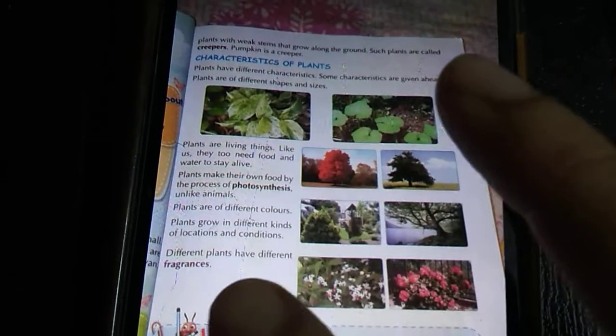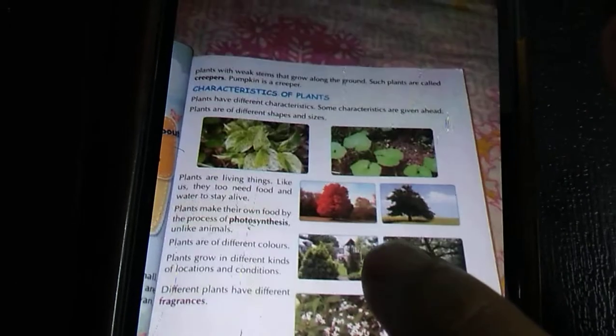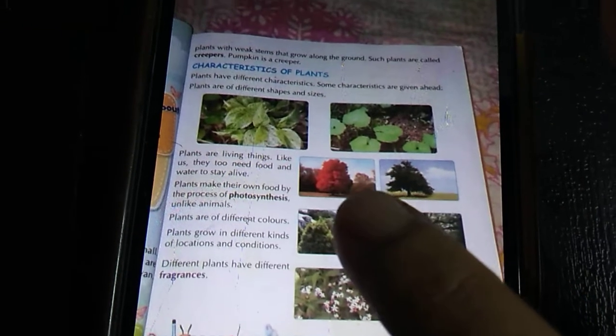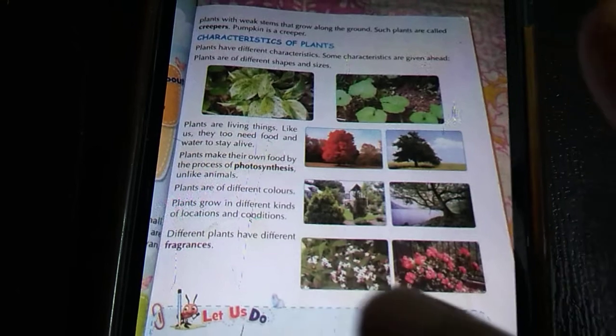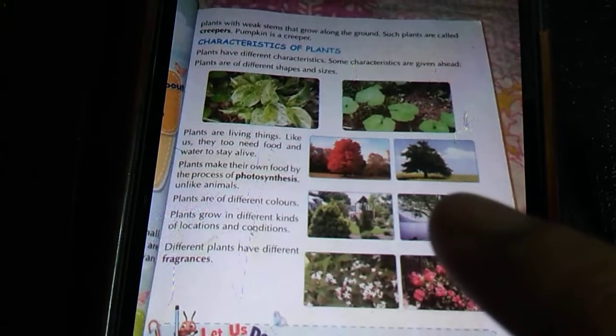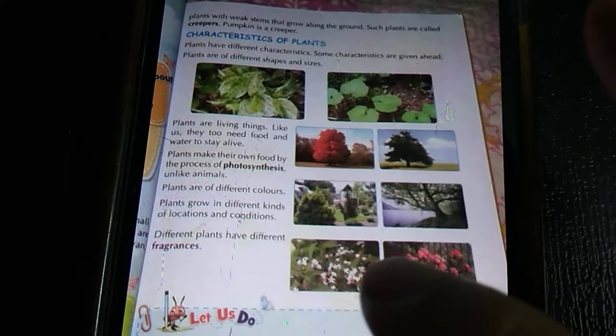Unlike animals, plants are of different colors also. Have you seen a reddish plant and a green plant? Now see, plants grow in different kinds of locations and conditions, according to the weather condition.